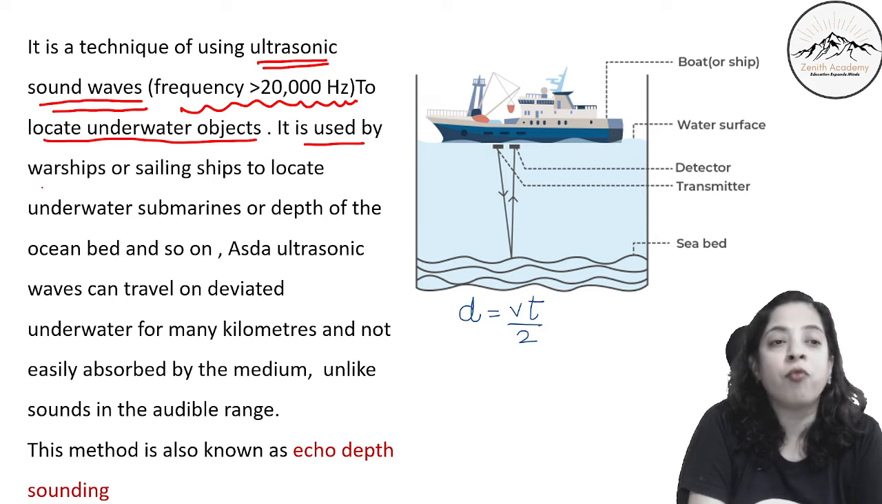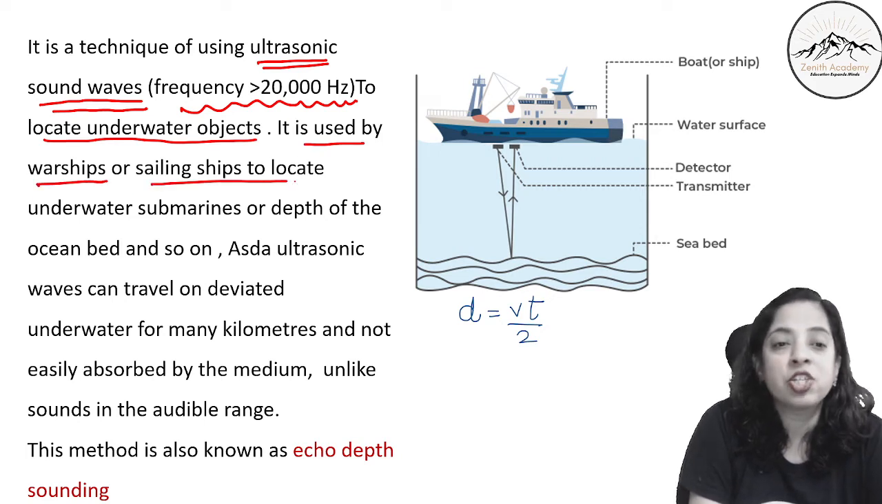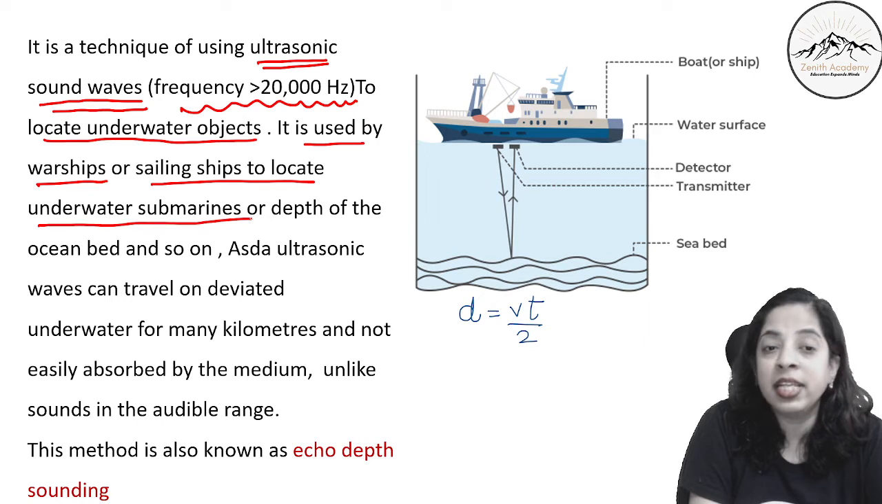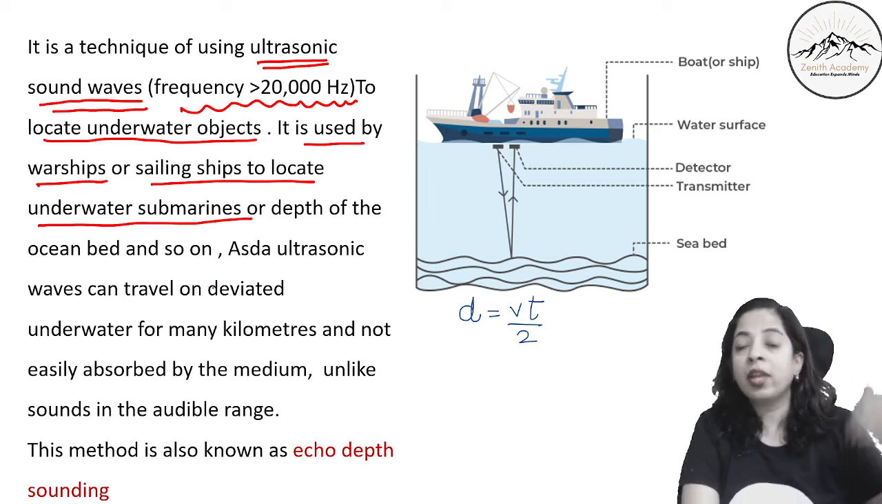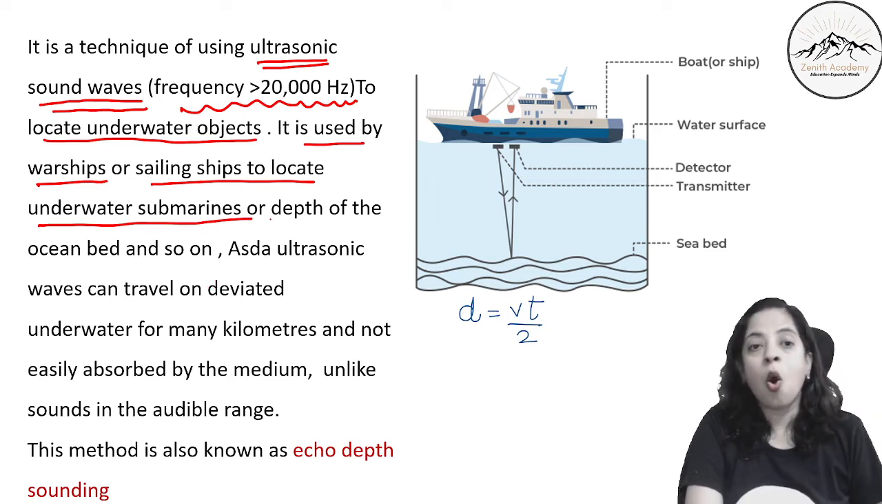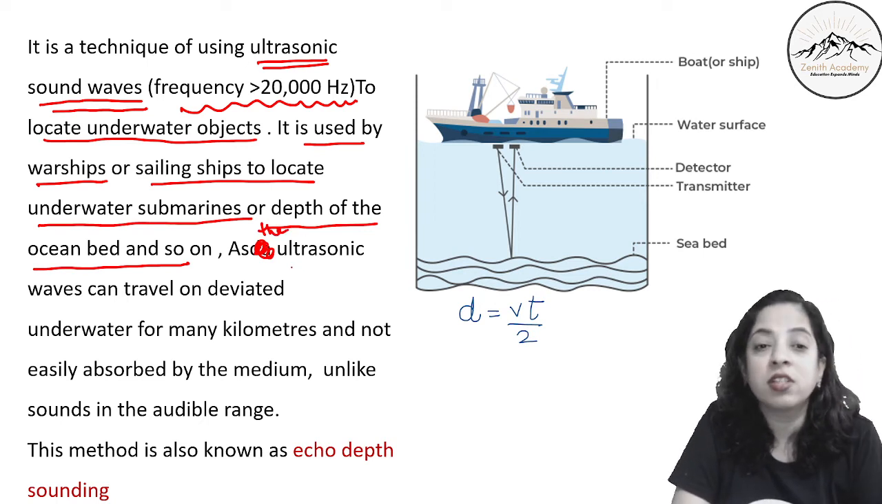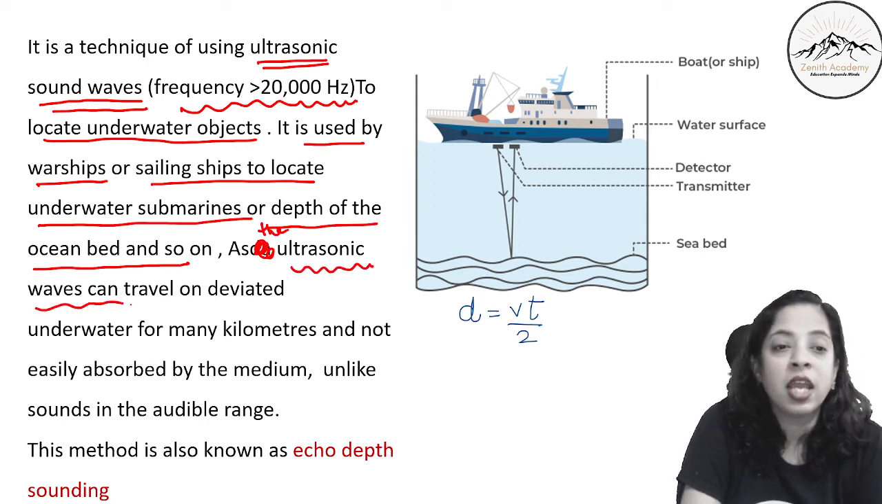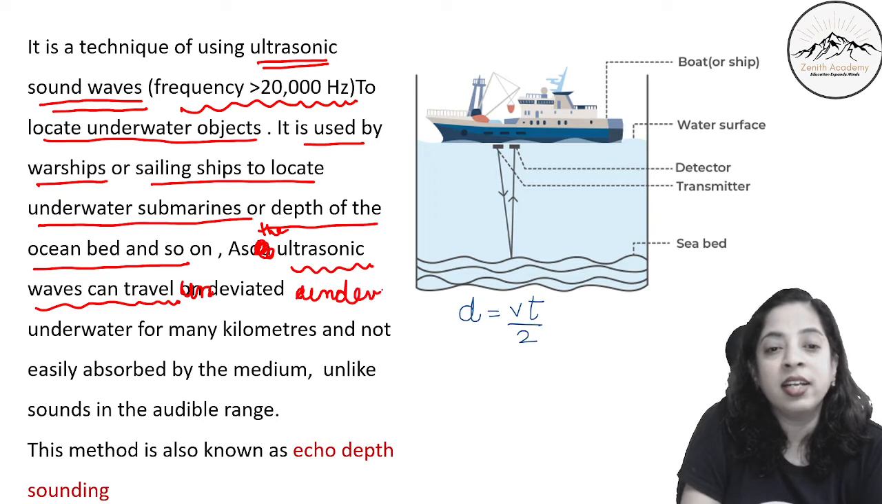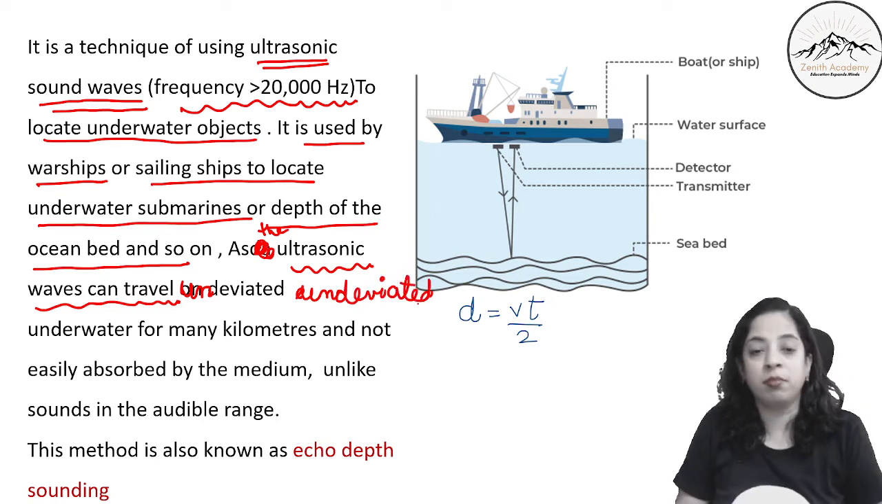It is used by warships or the sailing ships to locate underwater submarines. Warships should know if there is a submarine down, or even to find the depth of the ocean bed and so on. Now why do they use ultrasonic waves? The reason is ultrasonic waves can travel undeviated. It does not deviate much, it does not get bent much.